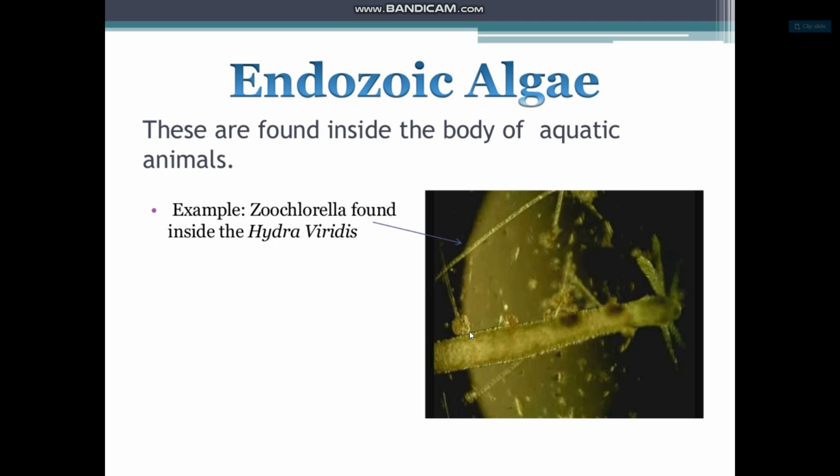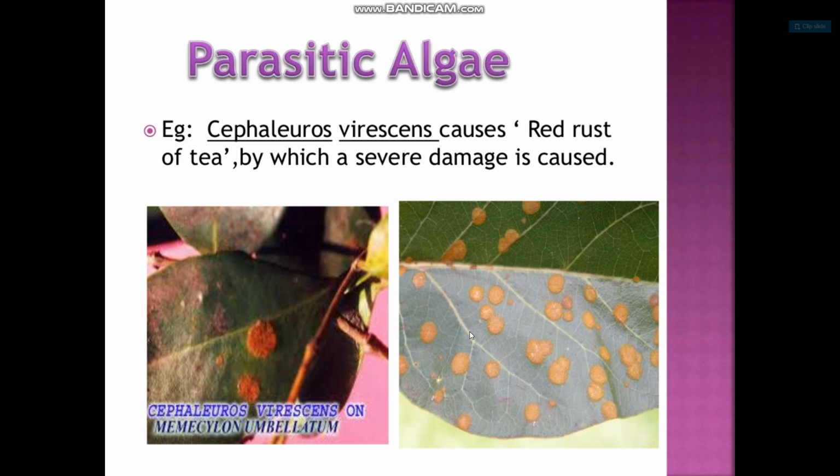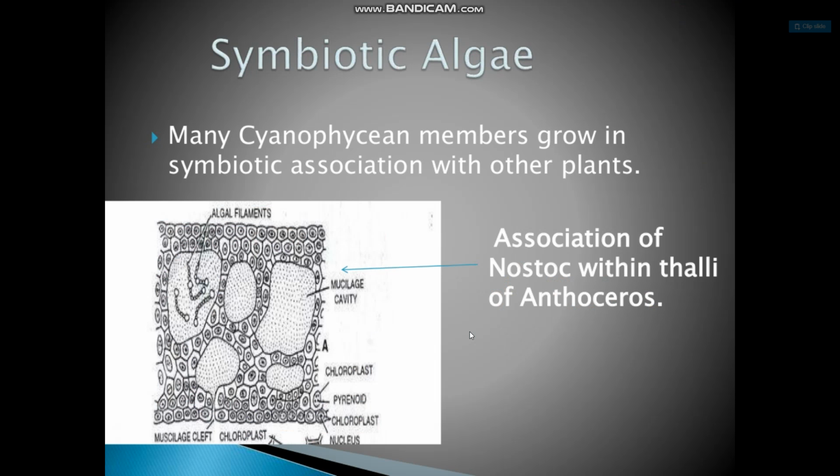For example, Zoochlorella. Symbiotic algae: many cyanophycean members grow in symbiotic association with other plants, like the association of Nostoc within the thalli of Anthoceros.